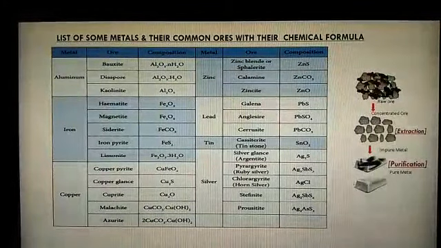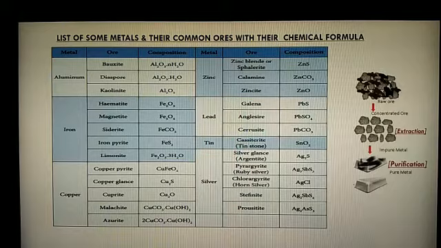So the next one is a list of some important metals and their common ores with their chemical formula. So here we are going to understand the ore of aluminium is bauxite, a very important ore. Why is it called an important ore of aluminium?